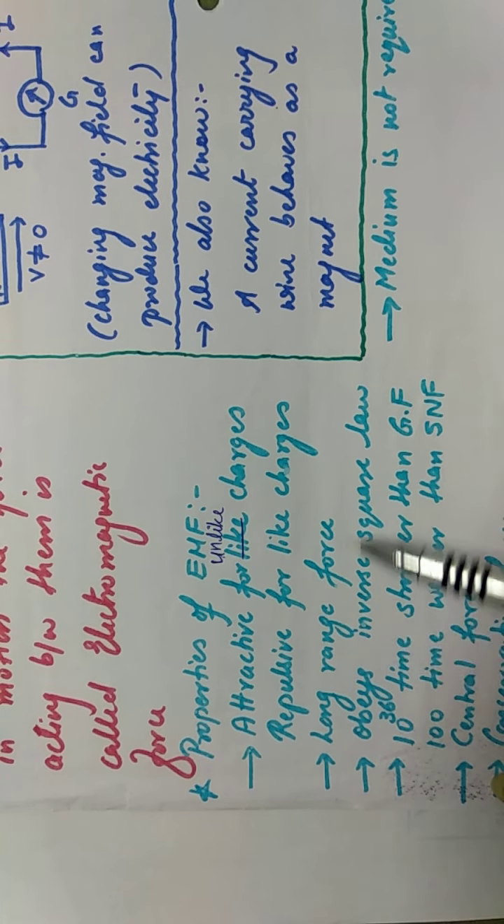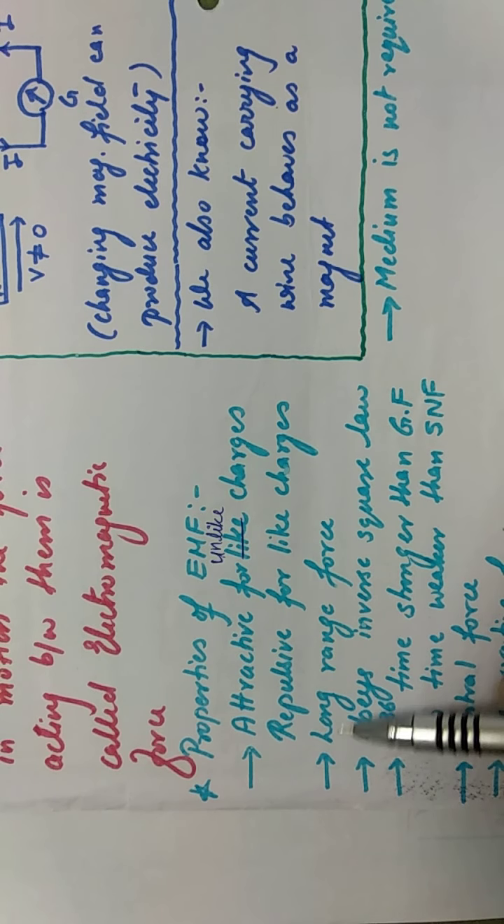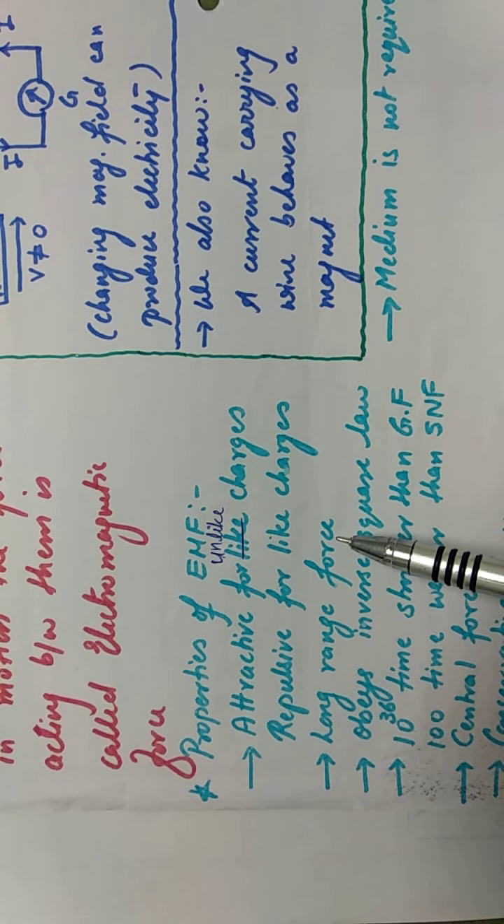Next is, it is a long range force. Gravitational force also was a long range force, right? We saw that it was acting between moon and earth, between earth and sun. And you know the distance between earth and sun is very big, earth and moon is very big, so it is a long range force. Same way, electromagnetic force is also a long range force.